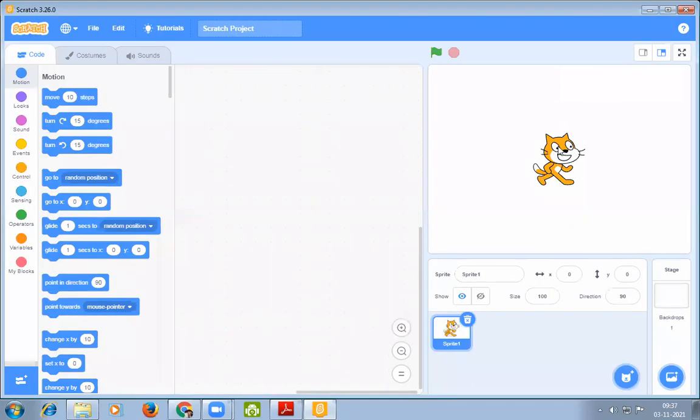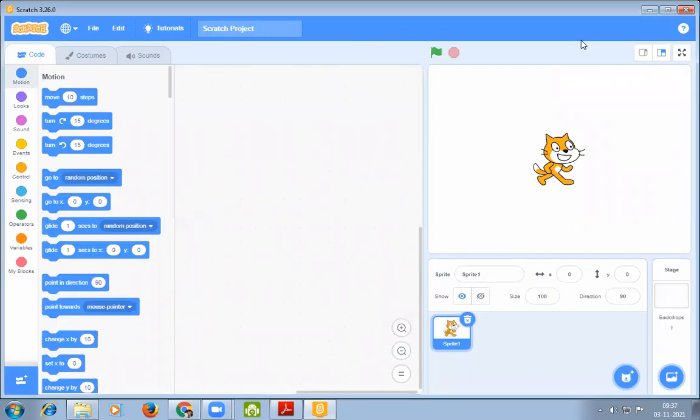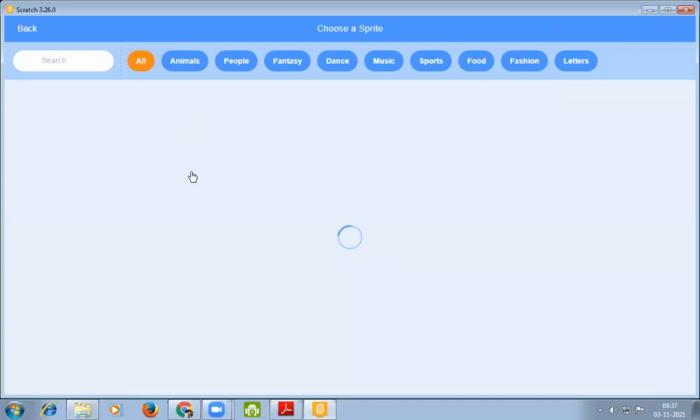Next, this is the stage. Stage means the area where the sprite is going to appear. This picture is known as a sprite. It's a cat sprite. There are many more sprites also available.